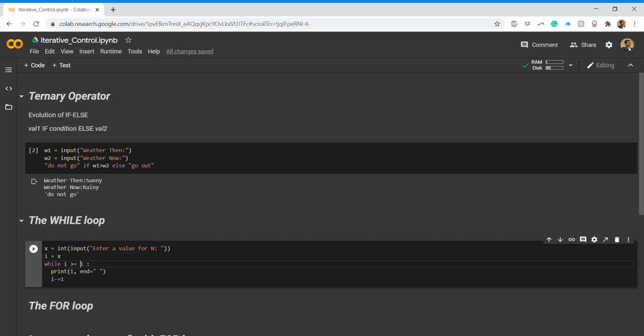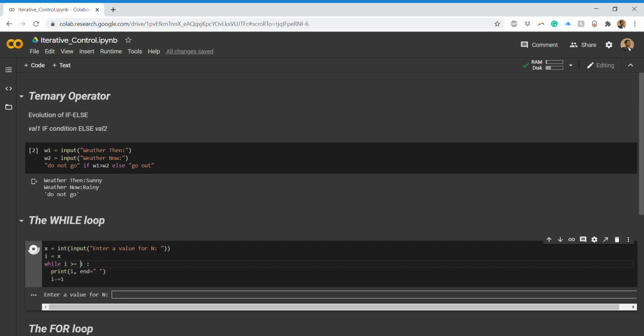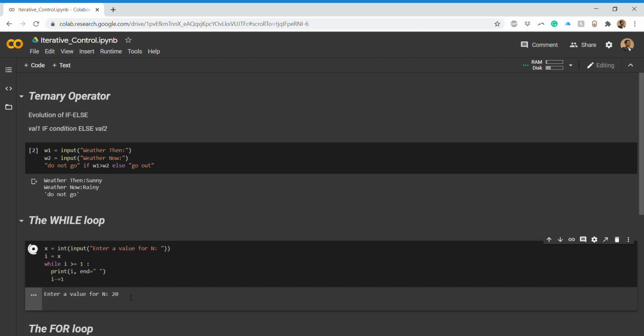So how does it work? Let us type a value for n. I basically want the first 20 natural numbers. So you get 20, 19, 18, 17, 16, 15, 14, 13, and so on up till 1.